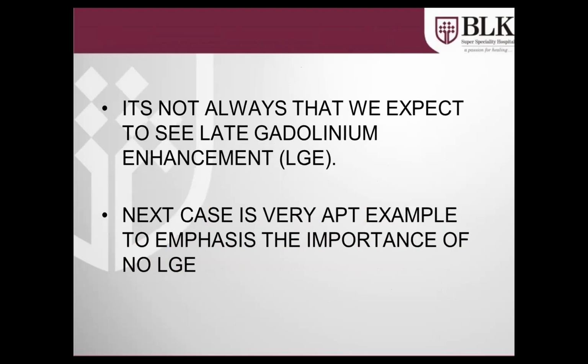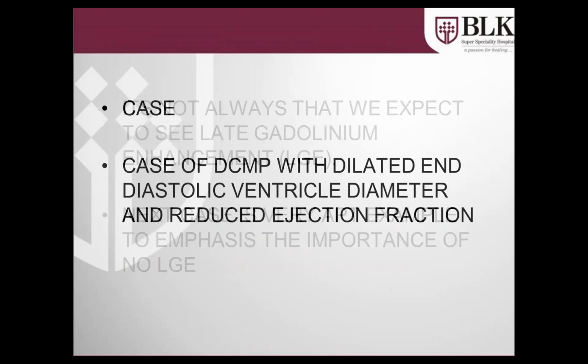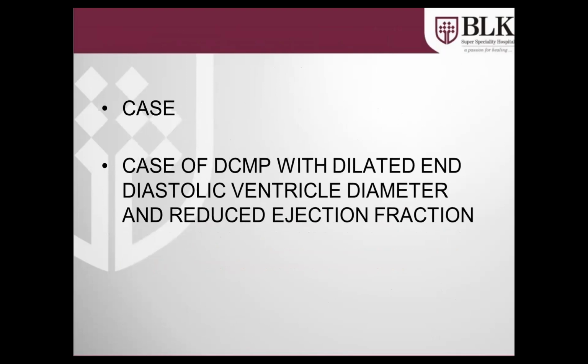Okay, and there may be some cases when we do not get any gadolinium enhancement. In this particular case where we are talking about myocardial viability or scar tissue, we can be sure there is no scarring in the tissue. Then it can add some other information in some cases. Like there was this case where we had dilated cardiomyopathy with dilated end diastolic ventricular diameter and reduced ejection fraction.